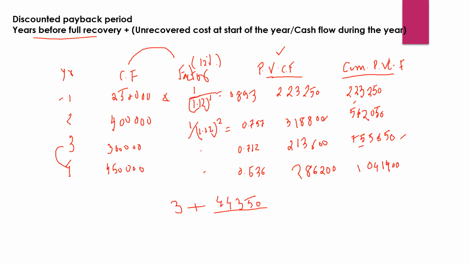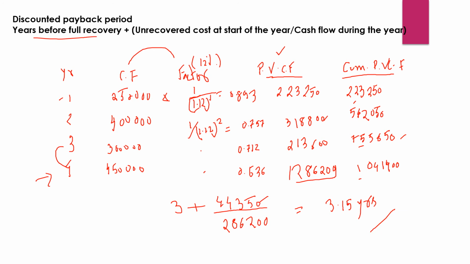Okay, this is the remaining amount which we will be recovering between this third and fourth year, and this amount we will be recovering from the present value of the cash flows for the fourth year. Yes, and that comes out to 2,86,200, right? And when we divide it, we get 0.15, that is 3.15. So we will be recovering our amount in 3.15 years.